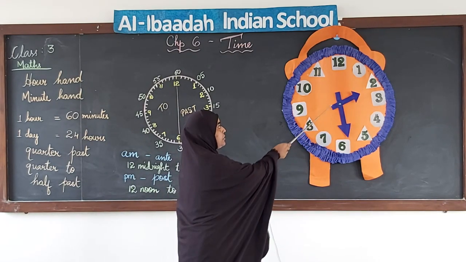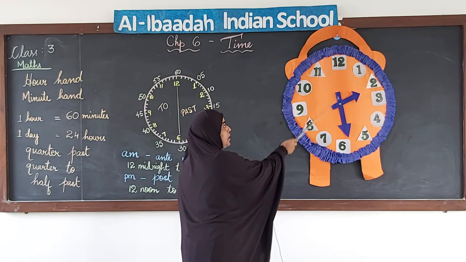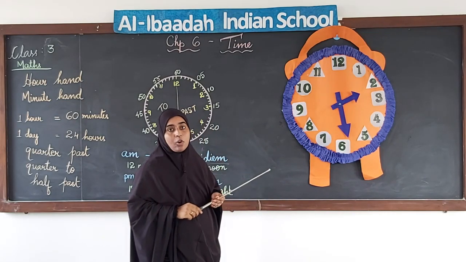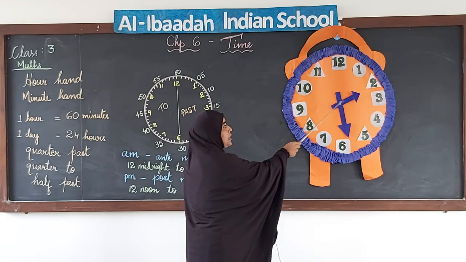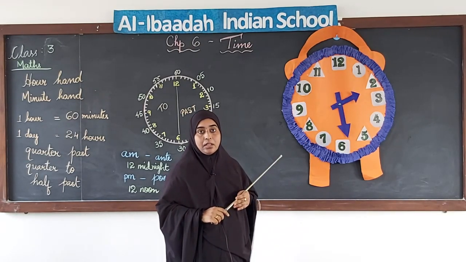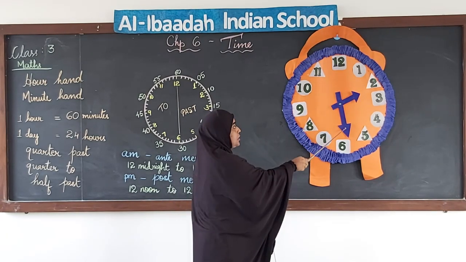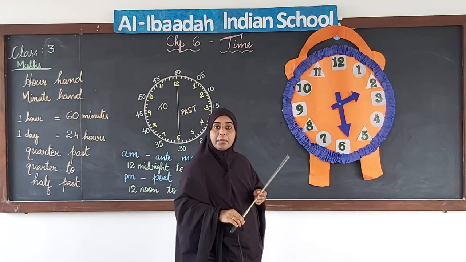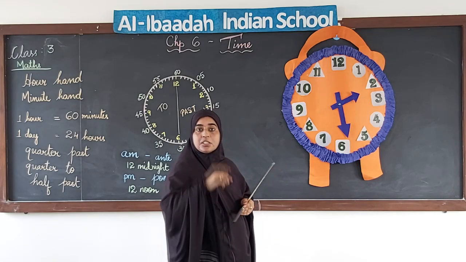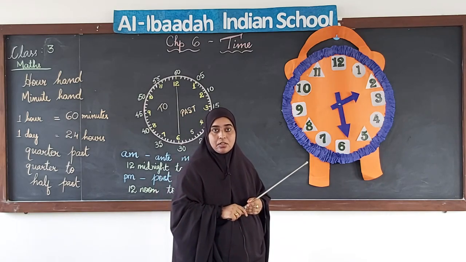On this clock you can see we have two hands, two needles, one is small and the other one is long. Sometimes we have a third needle also. The smallest needle that you see on the clock is the hour hand. It tells us how many hours it is. And the long hand that you see over here, we call this the minute hand. The third type of hand that we see usually on the clock, which is a very fine, thin needle, is the seconds hand.